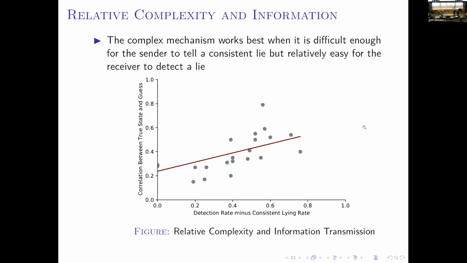This figure is trying to do some statistical significance. What we're doing here, on the x-axis, we have the relative complexity measured by the difference between the receiver's detection rate minus the sender's consistent lying rate. And then on the y-axis, we plot the correlation between the state and the receiver's guess. This is a measure of information transmission. And we can see a statistically positive correlation. So the complex mechanism works best when it is difficult enough for the sender to tell a consistent lie, but relatively easy for the receiver to detect a lie.